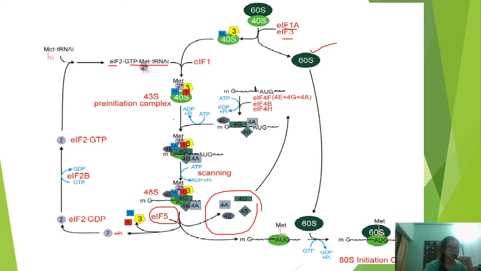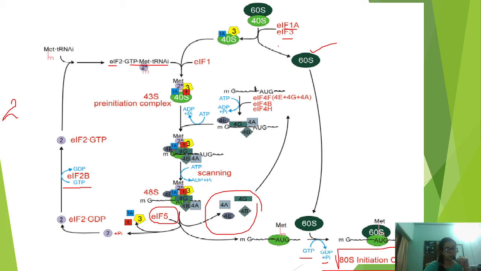When another tRNA comes, they will be used again. Finally the 60S subunit will come. Here GTP is used, energy is used, and then the 80S initiation complex will be formed. GTP is used during the eIF2 factor step, and here also one GTP is used, so a total of 2 GTP is used in this process.